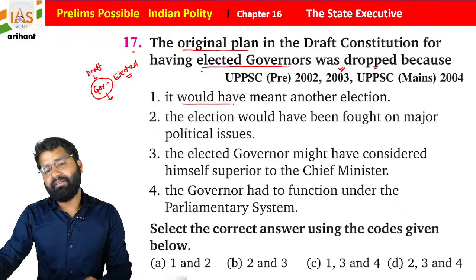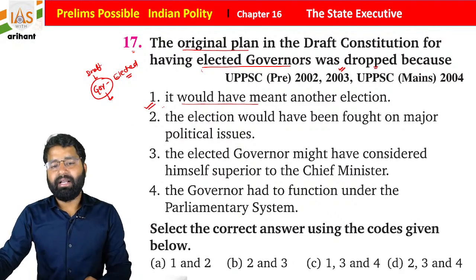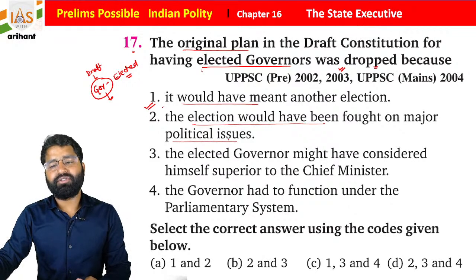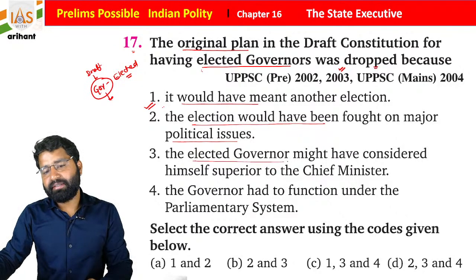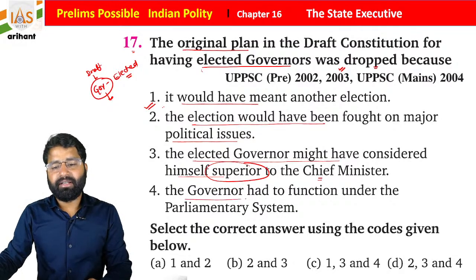Now see why this plan was dropped. It would have meant another election, and the election would have been fought on a major political issue. The elected governor might have considered himself superior to the chief minister, and the governor had to function under the parliamentary system.